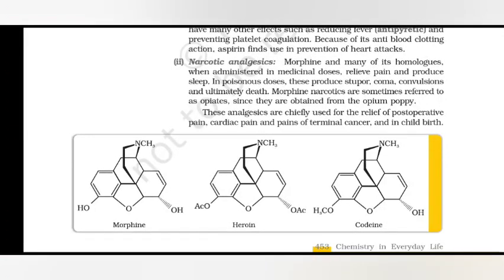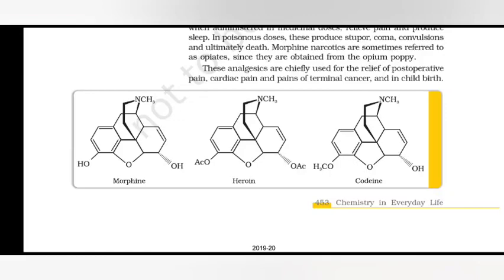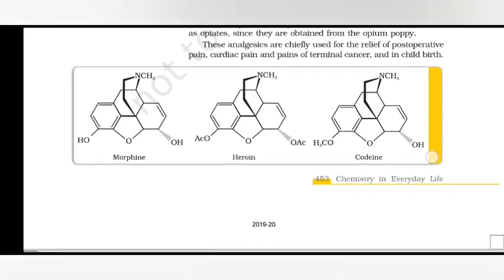Narcotic analgesics. Morphine and many of its homologs, when administered in medicinal doses, relieve pain and produce sleep. In poisonous doses, these produce stupor, coma, convulsions, and ultimately death. Morphine narcotics are sometimes referred to as opiates since they are obtained from the opium poppy. These analgesics are chiefly used for relief of post-operative pain, cardiac pain, pains of terminal cancer, and in childbirth.